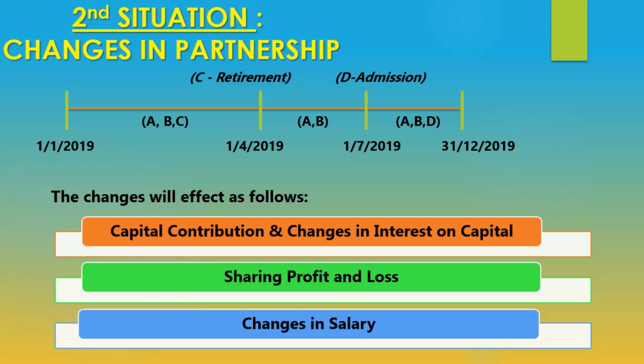But on 31st March 2019, C has retired. Okay, C is going to retire.